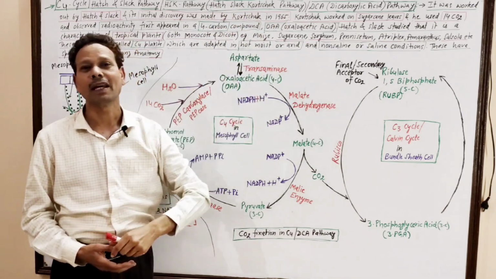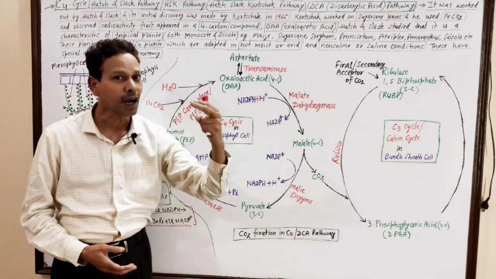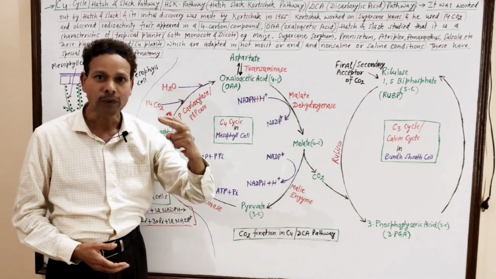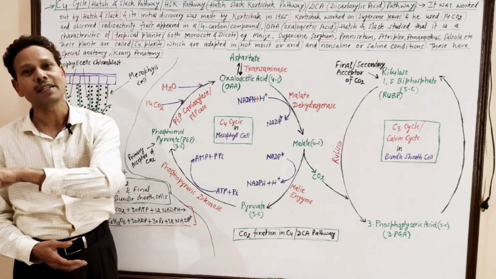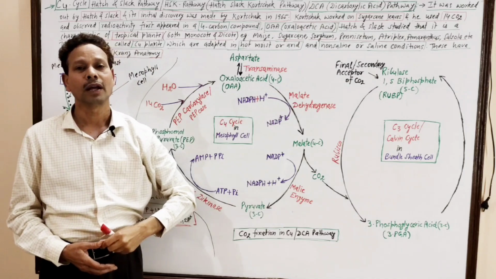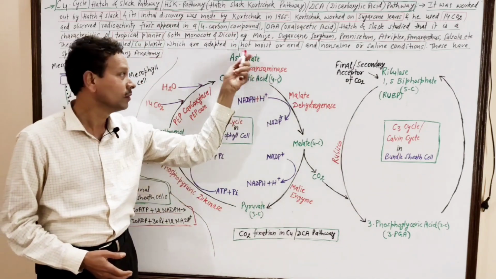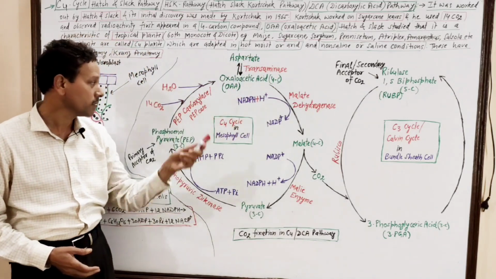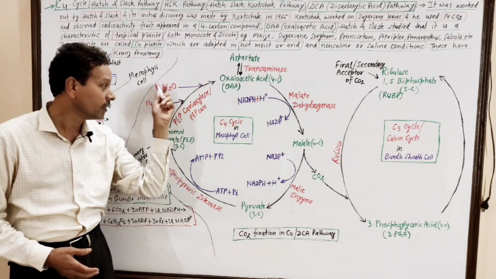It is also named the DCA pathway, dicarboxylic acid pathway. Note down, dicarboxylic acid pathway, DCA, not TCA. TCA was the tricarboxylic acid pathway, and we have studied that in the Krebs cycle. But in today's lecture, it is DCA, dicarboxylic acid, because after the introduction of this radioactive carbon in this C4